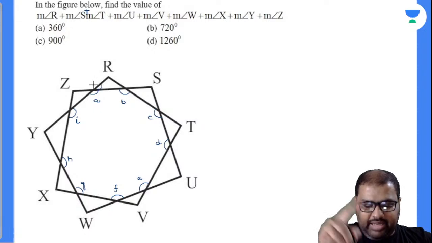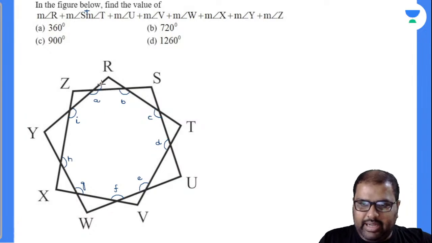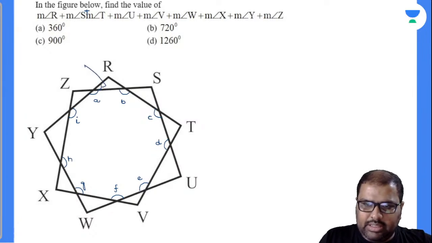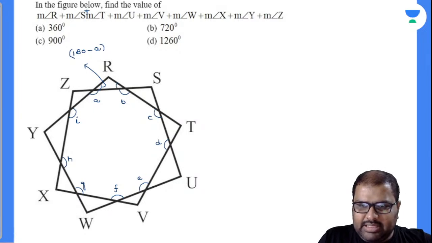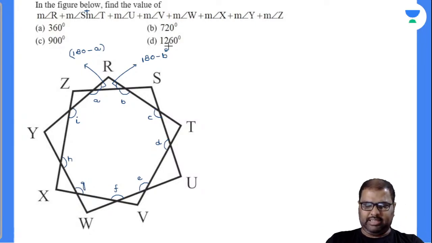The sum of the adjacent angles will be equal to 180 degrees. So can I write this as 180 minus A degrees? Will you accept with me? Similarly, what will be this angle? The sum of the adjacent angles will be equal to 180 degrees. Now this will be 180 minus B degrees. Will you accept with me regarding this?